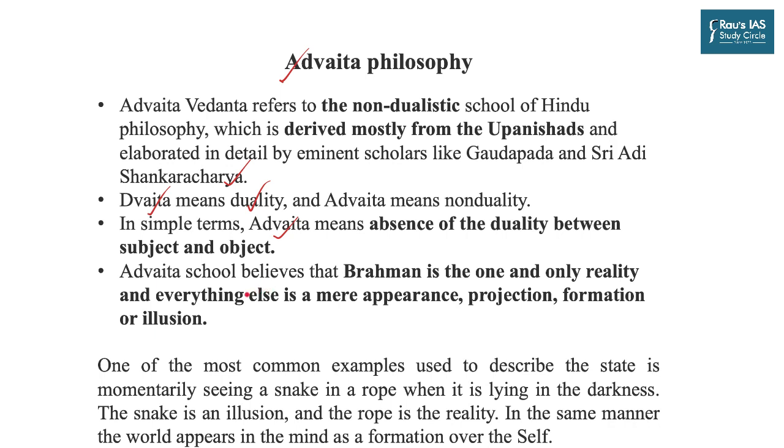So the Advait school believes that Brahman is the one and only reality, and everything else is mere appearance, projection, formation or illusion. And one of the most common examples used to describe the state is momentarily seeing a snake in a rope when it is lying in the darkness. The snake is an illusion and the rope is the reality. And in the same manner, according to the Advait philosophy, the world appears in the mind as a formation over the self.